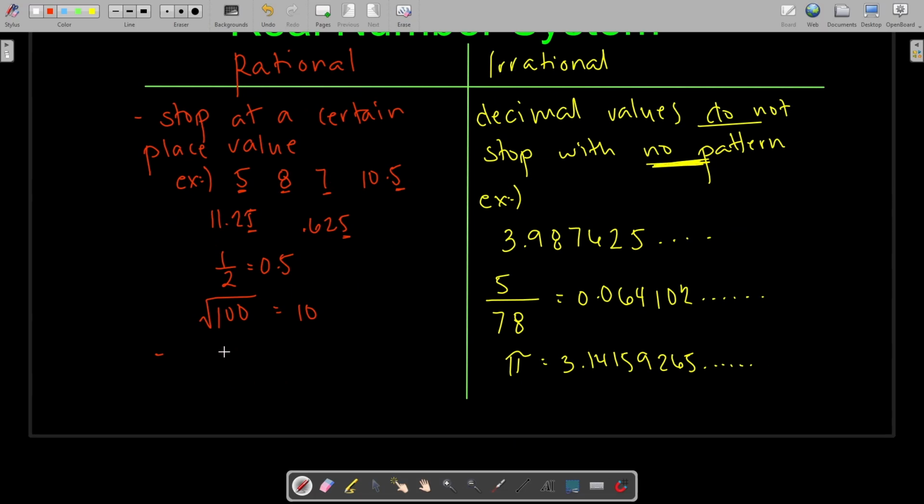But there's another type of rational number. I need you guys to watch the details. The decimal place value does not stop, but has a pattern.